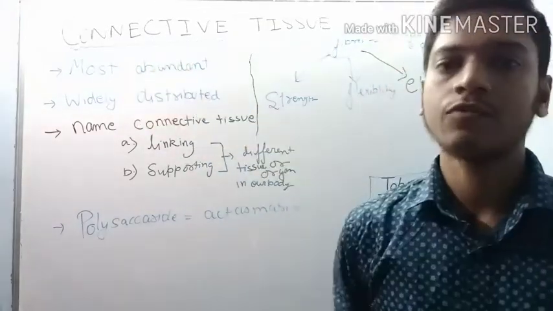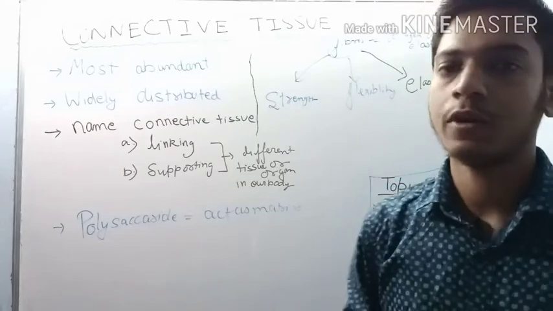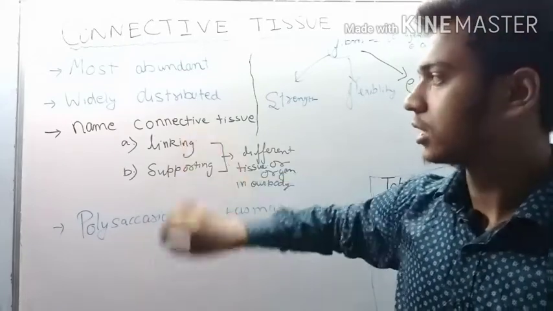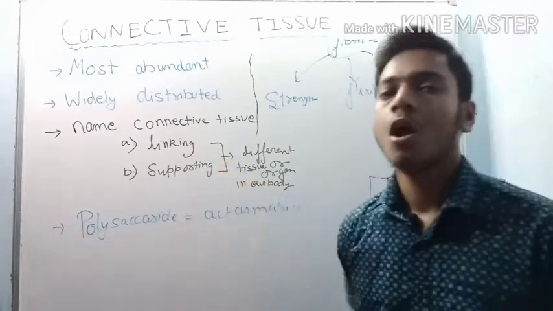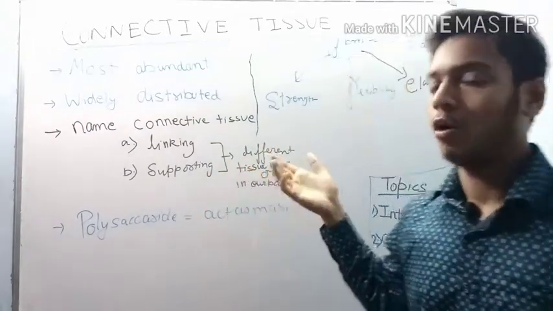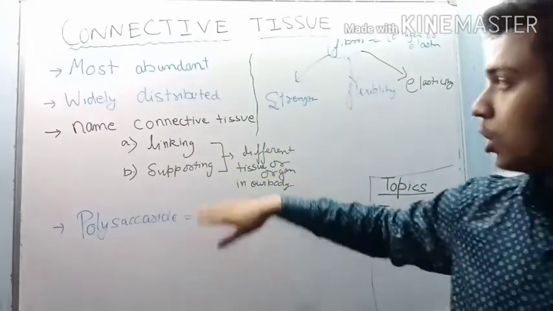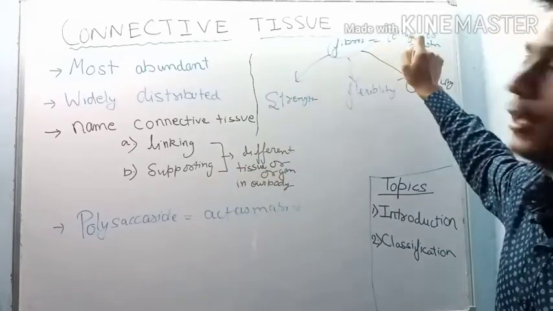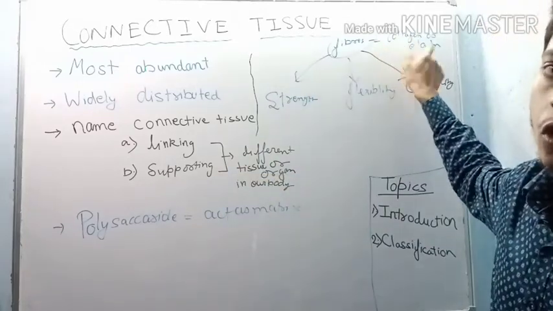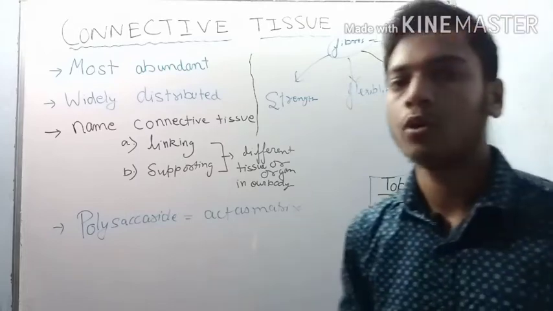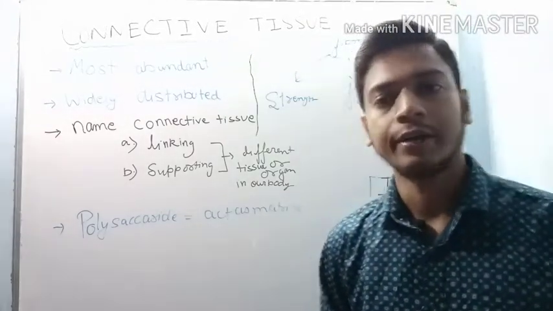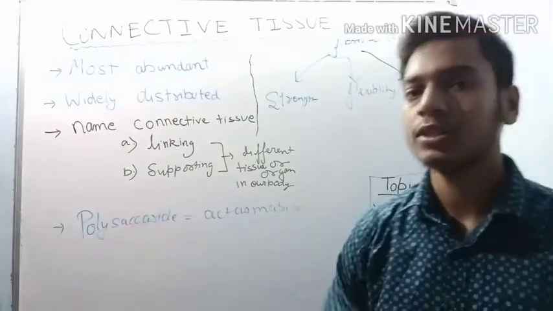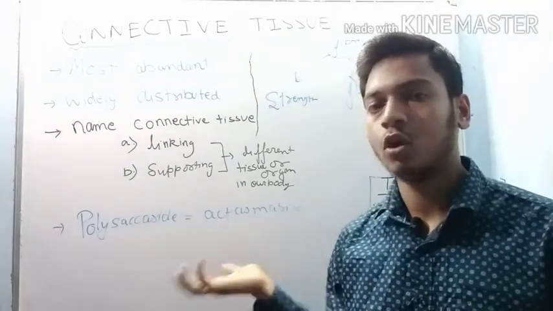First, it is widely distributed and the most abundant tissue in our body. The connective tissue is named as a connective because it helps in the linking and supporting of different tissue or organ. It also secretes fibers, which are called collagen or elastin, which help in providing strength, elasticity and flexibility to the connective tissue. Next, it also secretes polysaccharide, which acts as a matrix of that connective tissue.